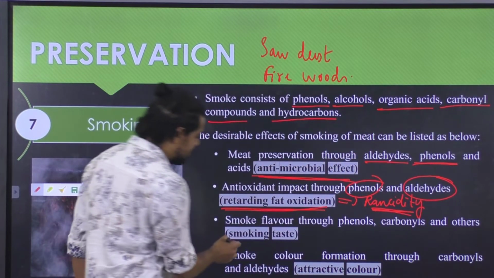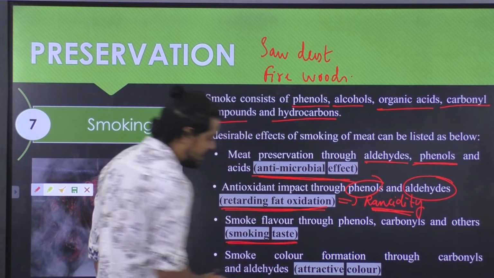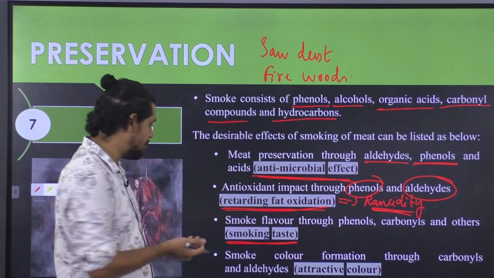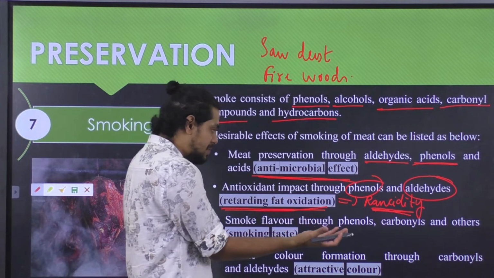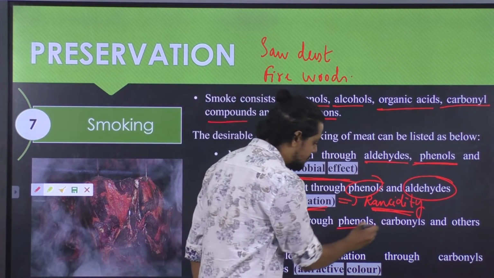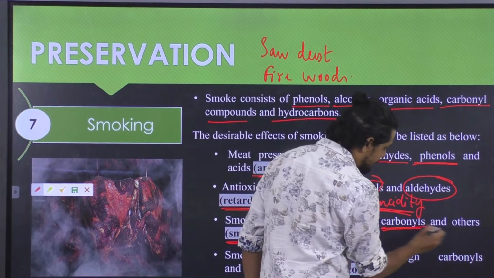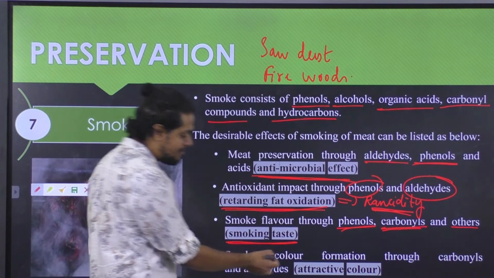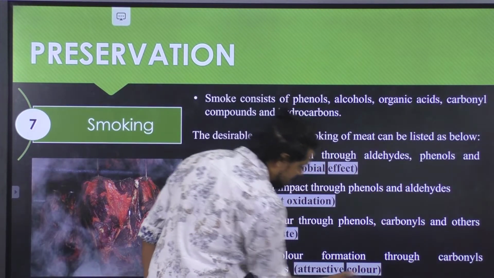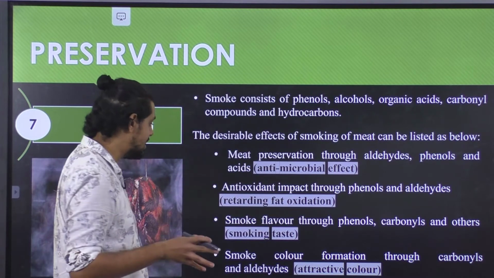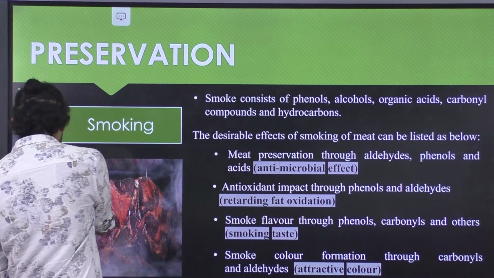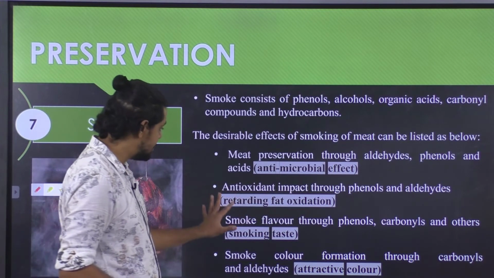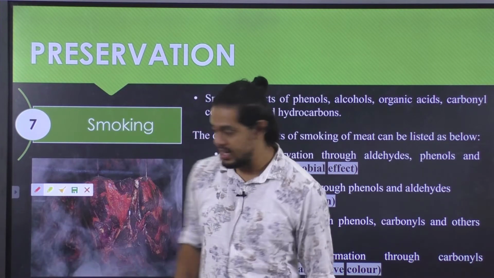Next, the smoking will also have an effect on the taste, specifically the barbecues which we ideally consume. This barbecued meat as well as meat products taste is exclusively because of phenols, carbonyls as well as other compounds. Next, we also have attractive color. This will also impart an attractive color to the final product. So these are the important desirable characteristics brought in as far as the smoking of the meat as well as meat product is concerned.